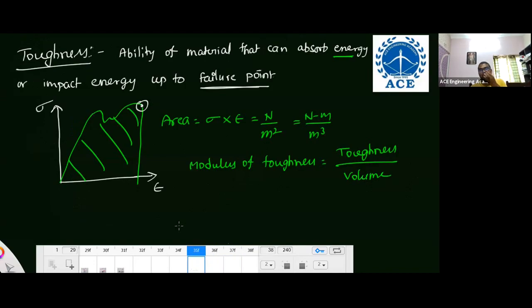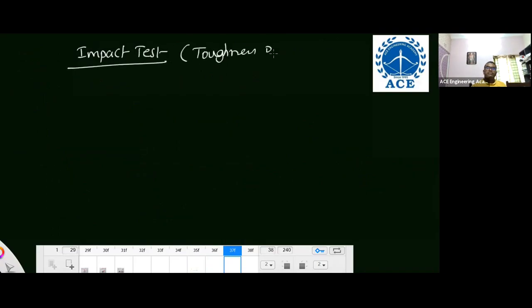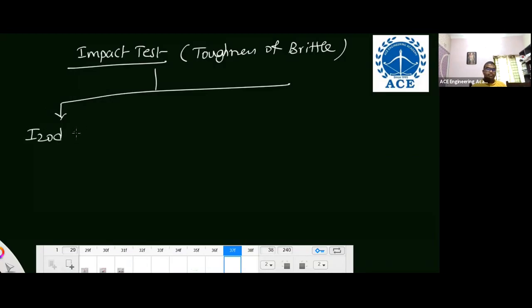Toughness is measured by considering the area of the stress strain curve for ductile materials only, because for ductile materials we get more area. For brittle material you won't get more area. So for brittle material, toughness is measured by impact test. There are two impact tests we have to remember: one is the Izod test, second is the Charpy test. Both are used to measure the toughness of brittle material.